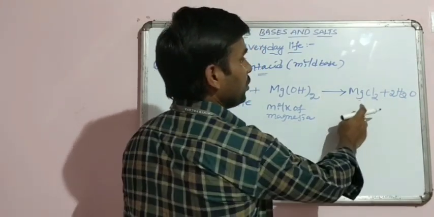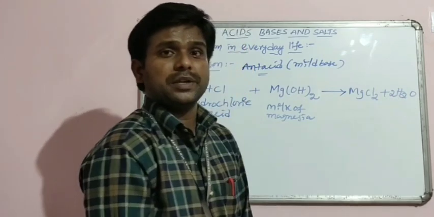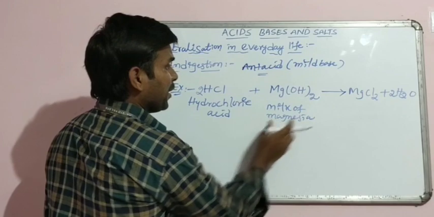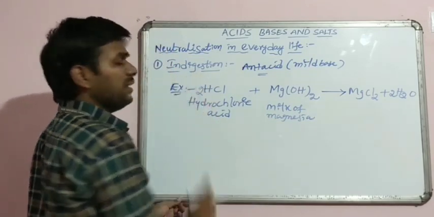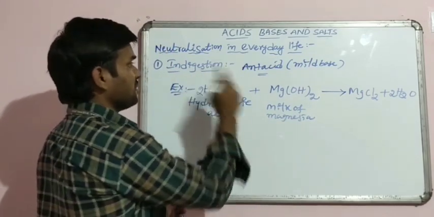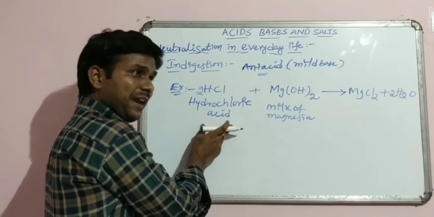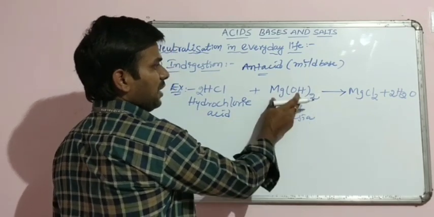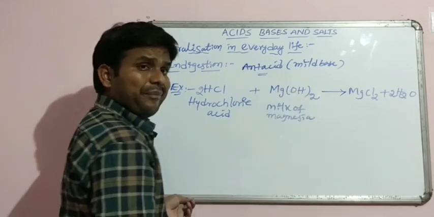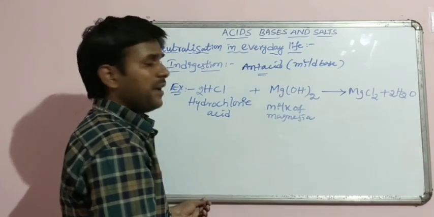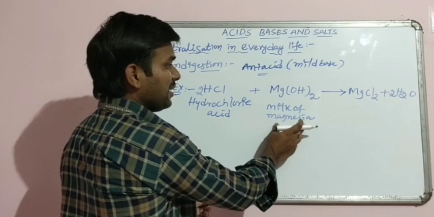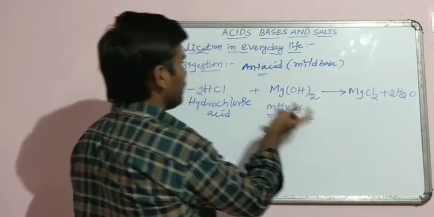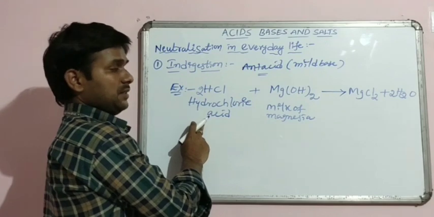This is magnesium chloride and H2O is water. This is nothing but neutralization in the digestion process. In the digestion process, excess acid is neutralized by milk of magnesia, which contains magnesium hydroxide. Magnesium hydroxide is an antacid. It is a mild base and it neutralizes the excess acid.